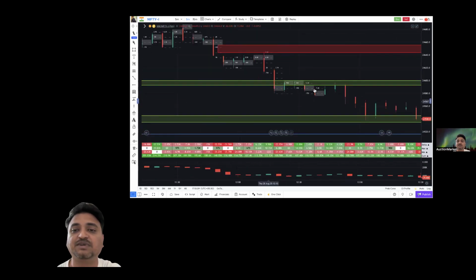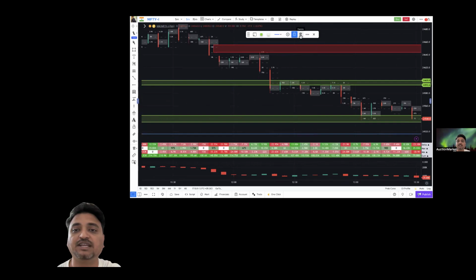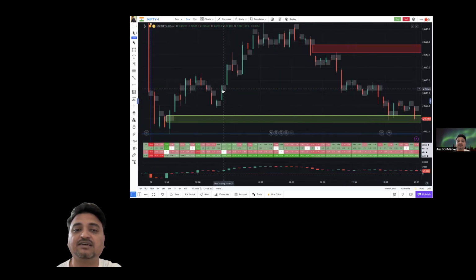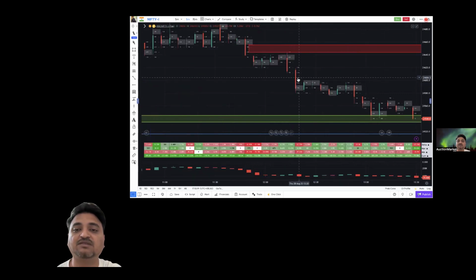Okay. So this particular zone also got broken. This was a bullish area. I'll just break this. Somewhere here, there was a 164K delta. This price broke this particular candle. It went for a pullback.